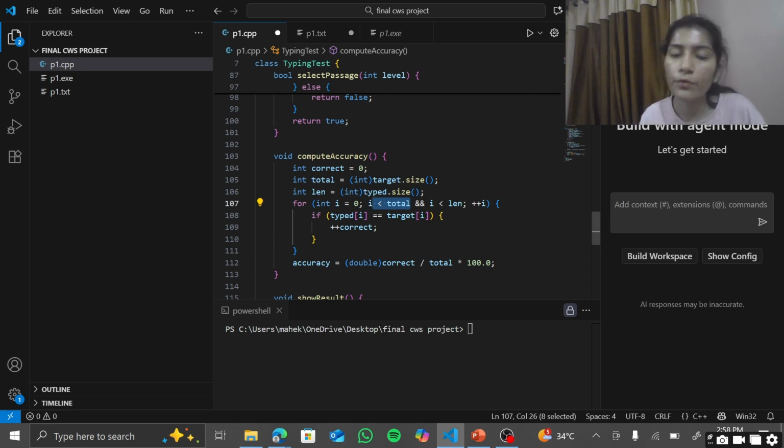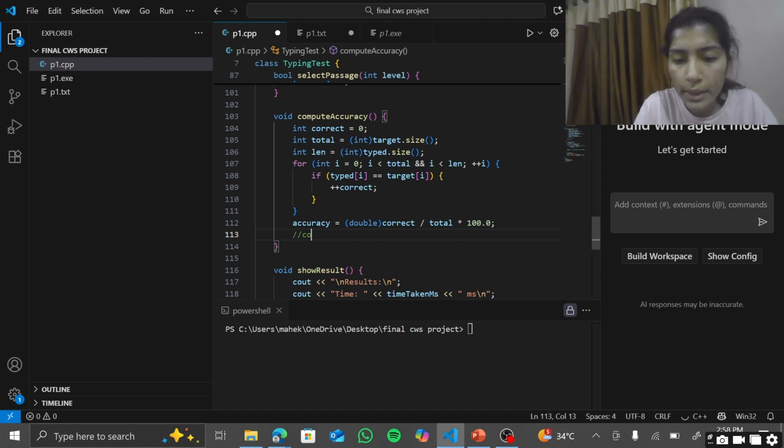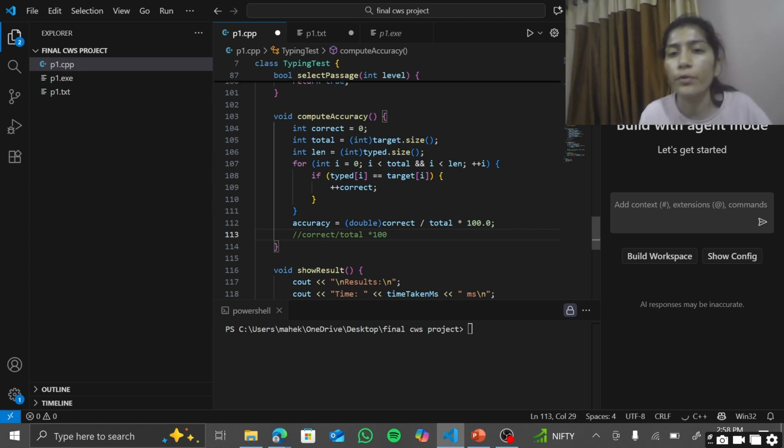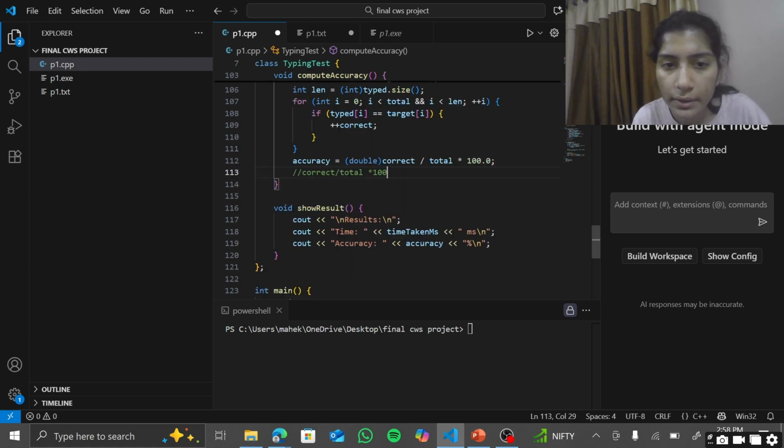This is the basic format of a for loop, and after that, if typed i matches targeted i, then it is the correct statement. So it will add on to the correct count. Plus plus correct means that it will add up in correct, and the accuracy will be double correct divided by total. Correct divided by total. This is the accuracy, into 100 if we want it in percentage. So yeah, double is just a data type.